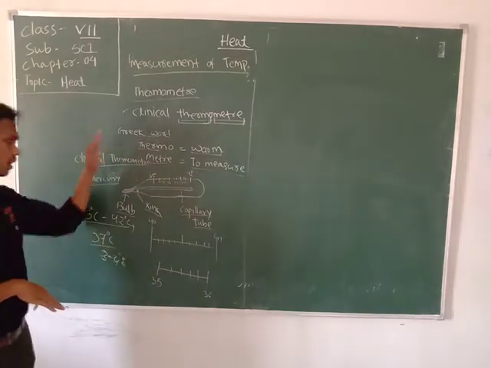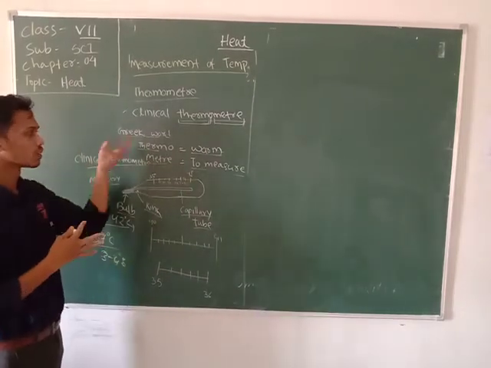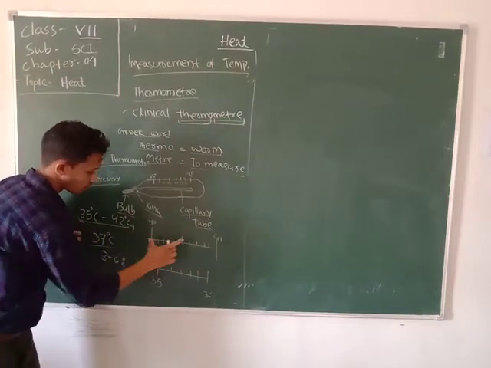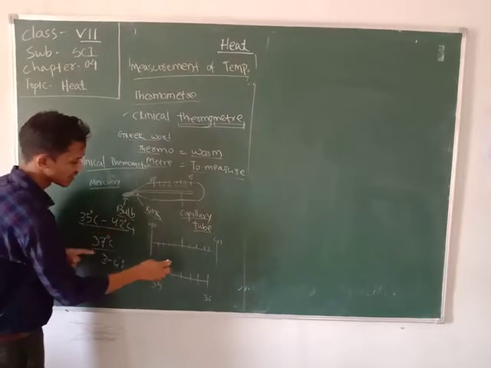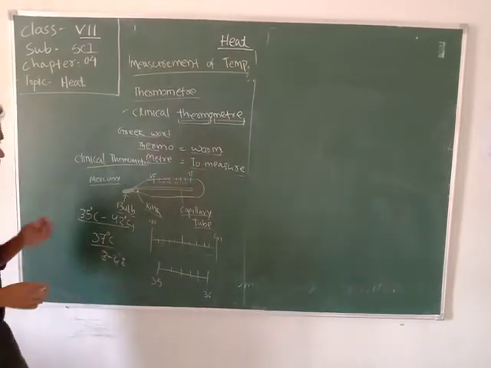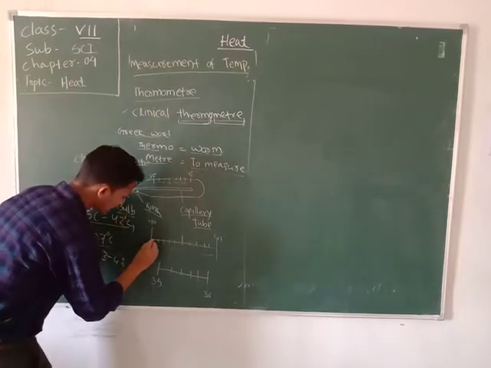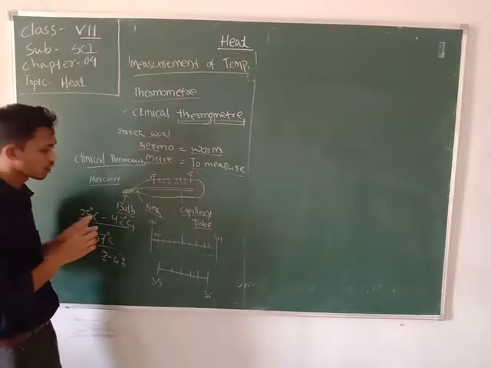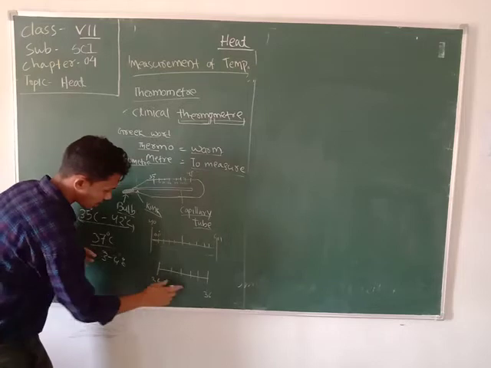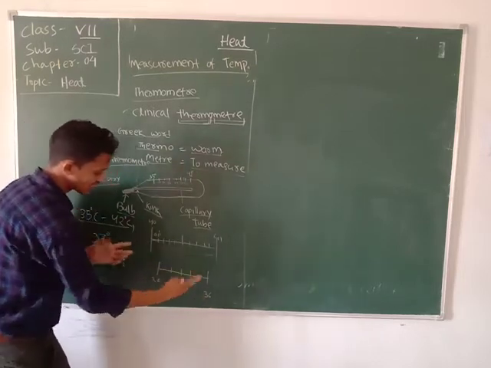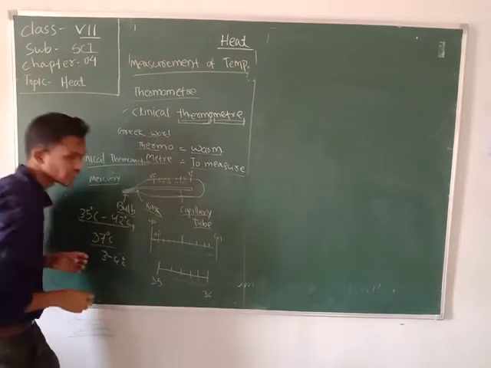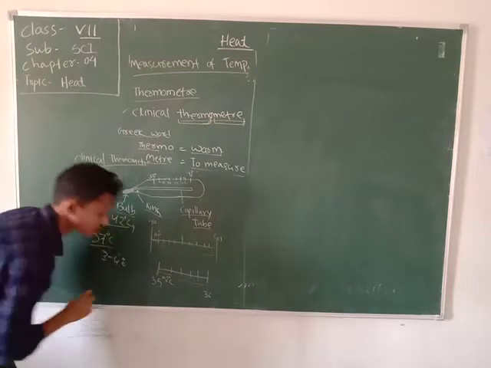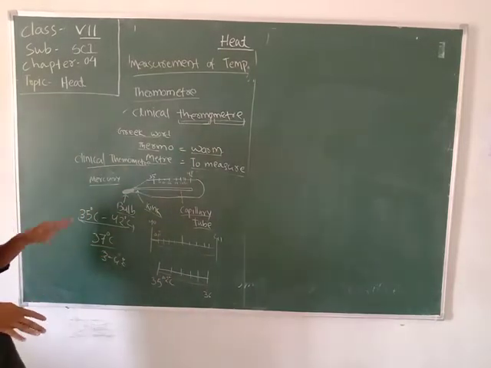There are various kinds of clinical thermometers. In some thermometers, between each 1 degree Celsius difference there are 10 small segments. If there are 10 small segments, then each segment is 0.1 degree Celsius. And in some thermometers, the difference of 1 degree Celsius has 5 small segments, then one small segment is 0.2 degrees Celsius. In this way, we can take the measurement of the clinical thermometer.